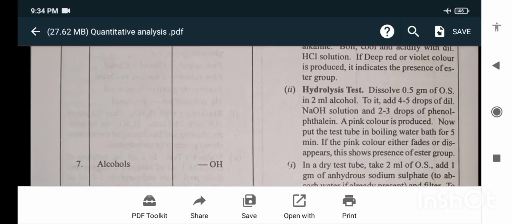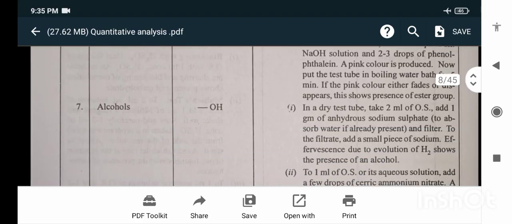The second test is the hydrolysis test. Dissolve 0.5 gram of substance in 2 ml alcohol. To it, add 4 to 5 drops of dilute NaOH solution and 2 to 3 drops of phenolphthalein. A pink color is produced. Now put this test tube in the boiling water bath for 5 minutes. If the pink color either fades or disappears, this shows the presence of the esters group.